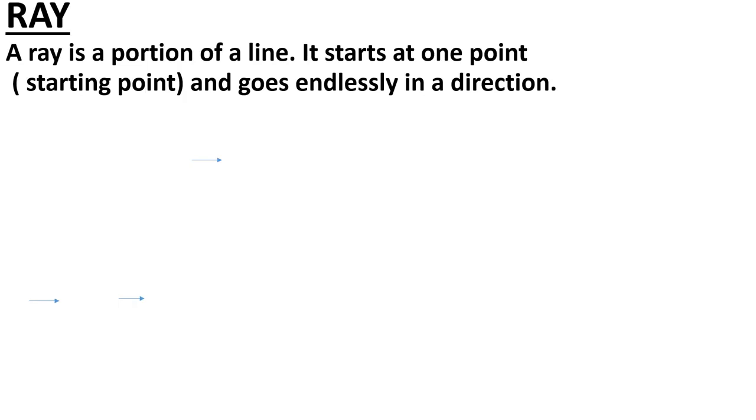The sun is the starting point, and the rays of the sun go to indefinite length. It has no fixed length. That is why it is called sun rays. We are not saying sun line segment. We call it sun rays because it has one starting point.